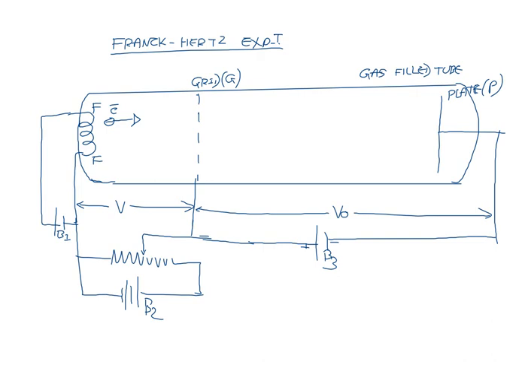Okay. So we start with the left hand side. The filament is connected with battery B1. When the current is passed, the filament will emit electrons. That you know very well. Now there is a grid which is connected with the positive terminal of battery B2. So the grid is at positive potential.